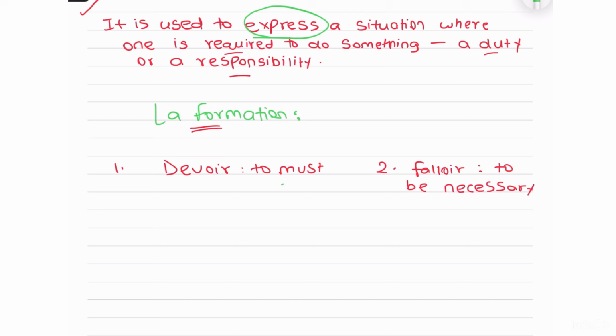The meaning itself is telling you that it is an obligation. When someone says you must do this, right? Or it is necessary that you study, right? Or it is necessary to study or to follow the rules, right? So through that sentence you can tell that this is not a choice, right? It is something you have to do.